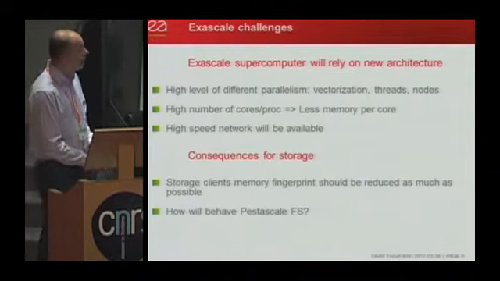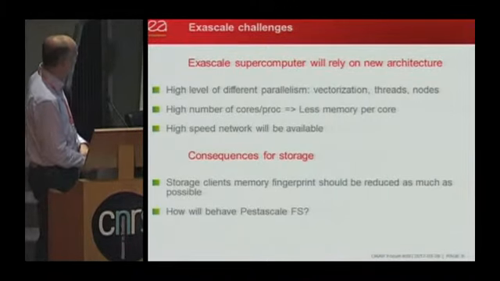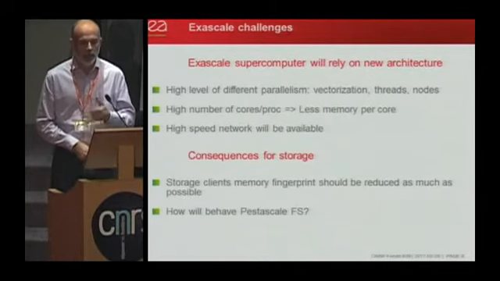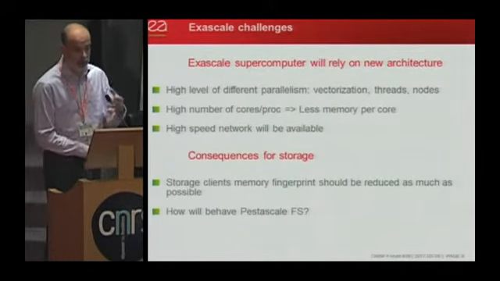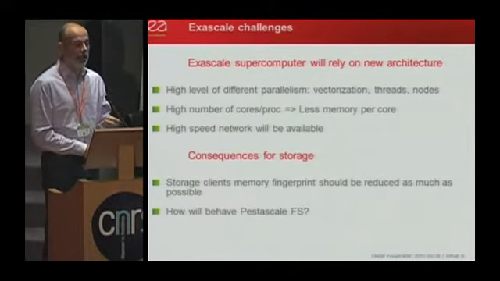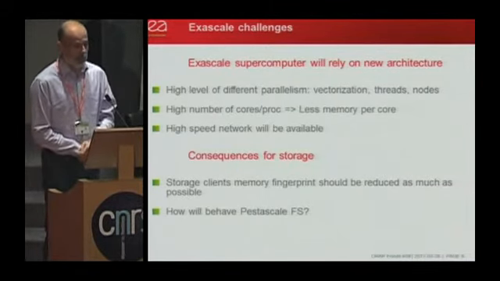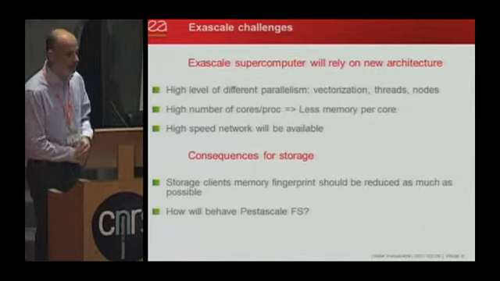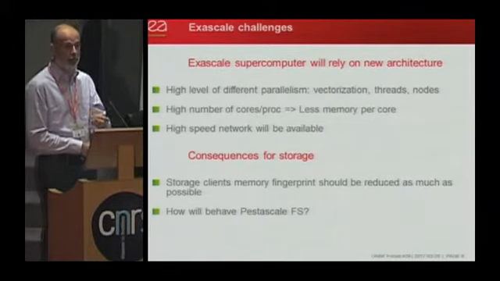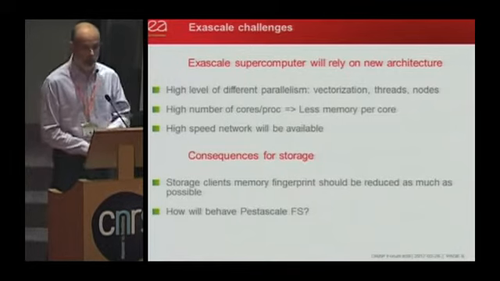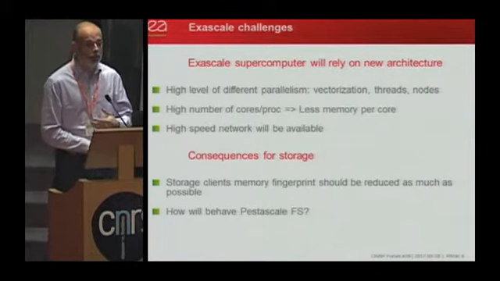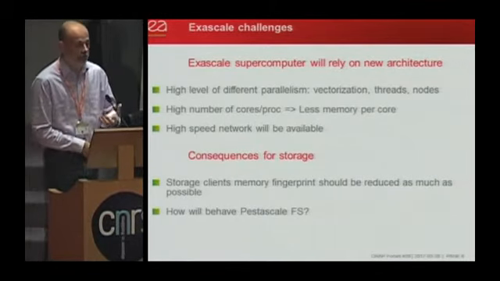And another characteristic of this system is that we will have a high-speed network. When you look at the roadmap of the different network technologies, you see that the bandwidth for a single line is very important, sometimes much more than what is needed, for example in the case of KNL, if you have a single processor talking to a network. When you look at the roadmap, the network bandwidth available is too high for what you practically need.